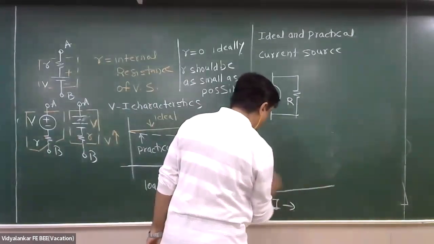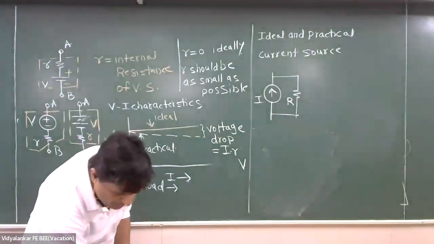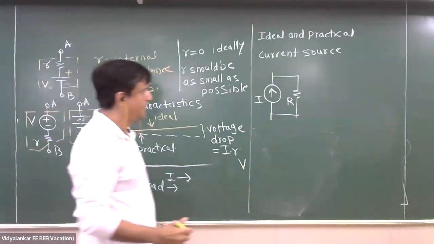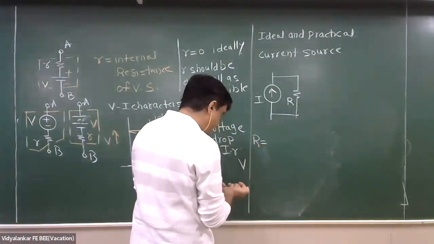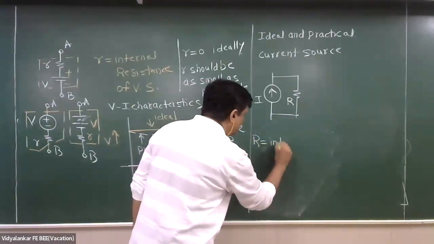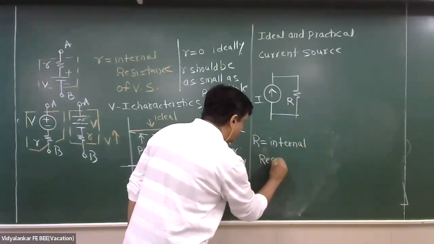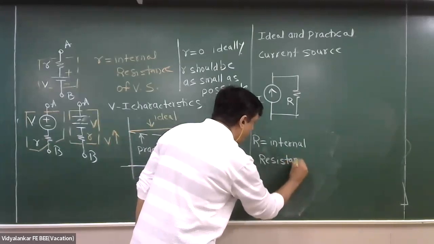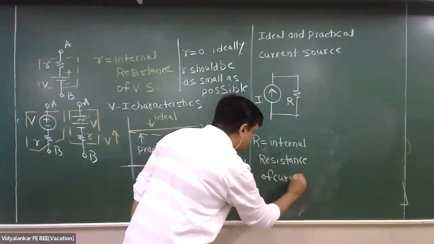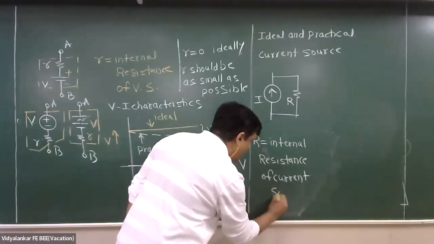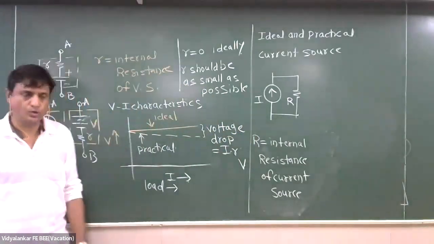अब बच्चों ध्यान से सुनना. Okay. Now R is internal resistance of current source. R is internal resistance of current source.